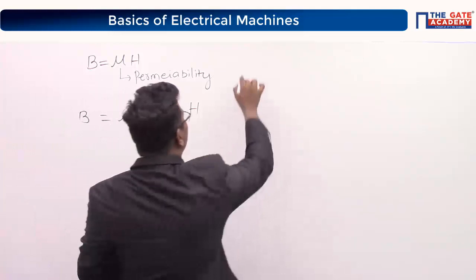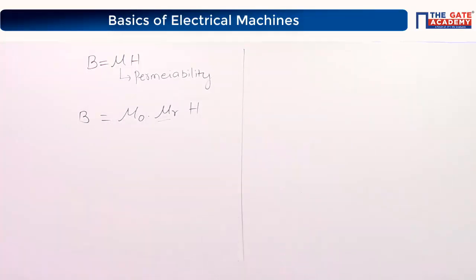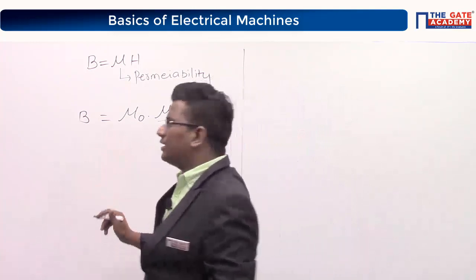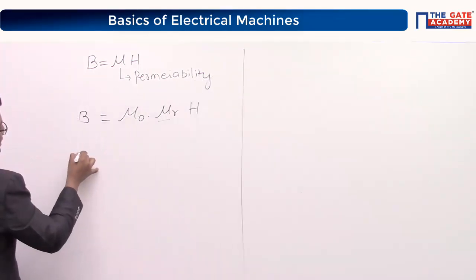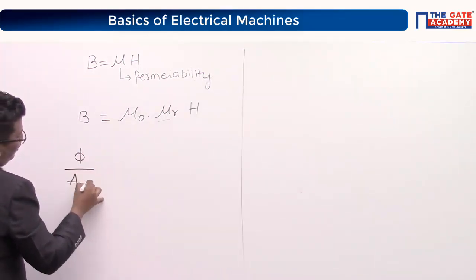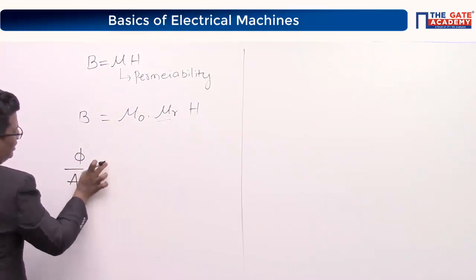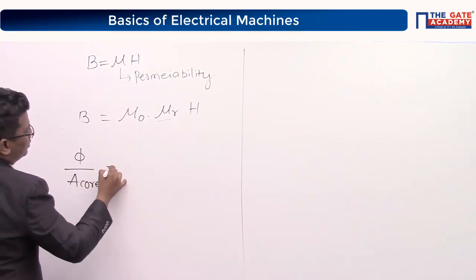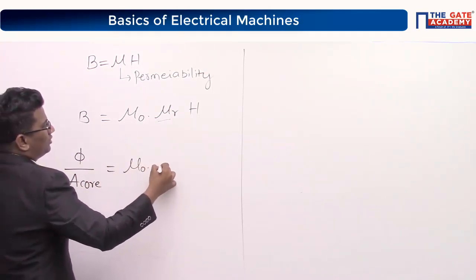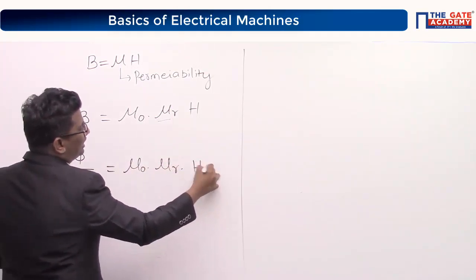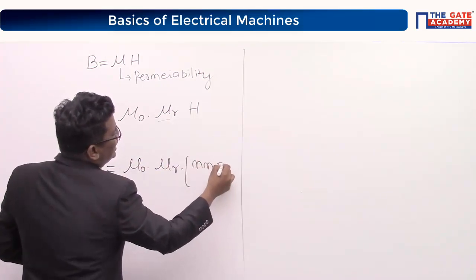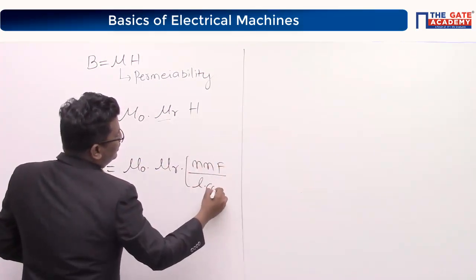Don't miss any point. Please focus top to bottom. Now, how to write flux density? Can I write flux density is nothing but flux by area of the core, mu naught mu r into H? And H, how to write H? Can I write H as mmf by length of conductor?